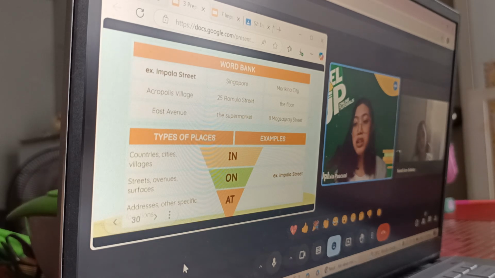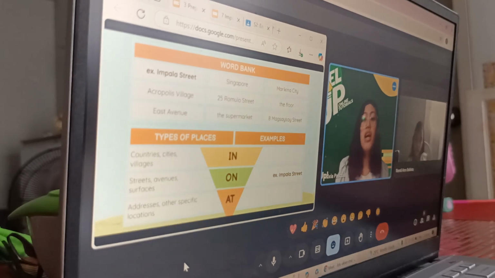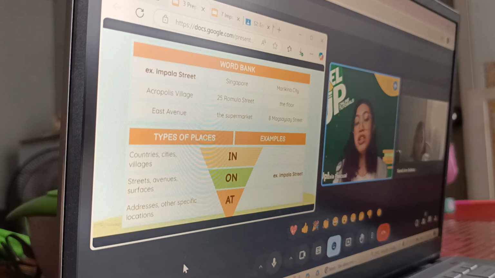Why is that, ma'am? Teacher, we have the street. Although I mentioned earlier that we'll be using the preposition on if we are referring to the street, right? And it is indeed correct if we just use Magsaysay Street. However, we have a number in here. This number is about your house number.